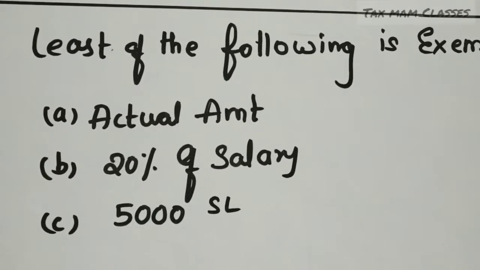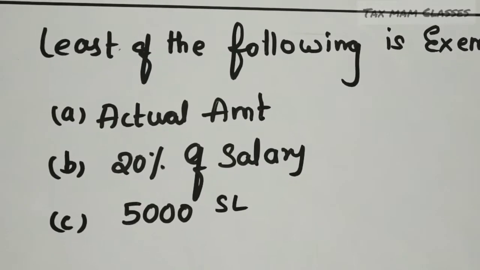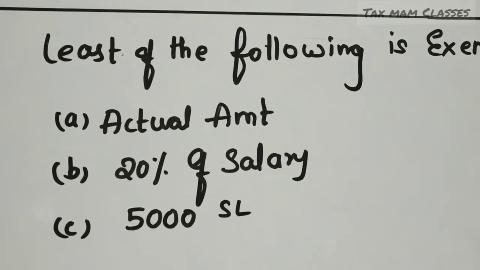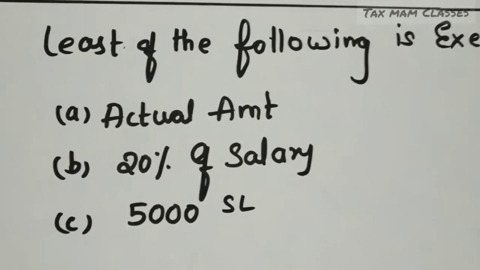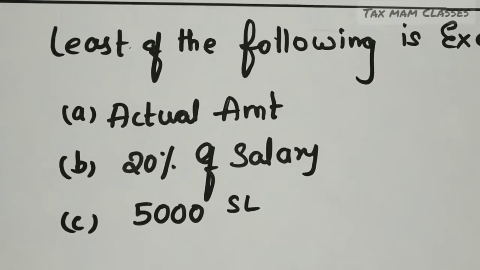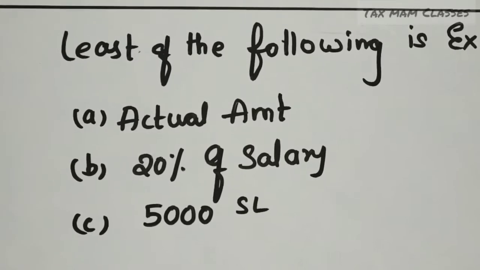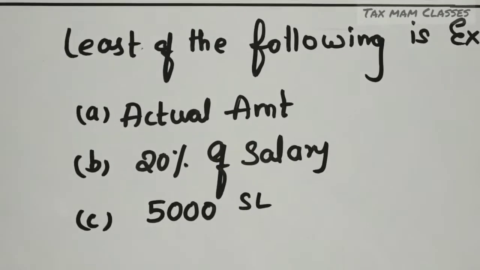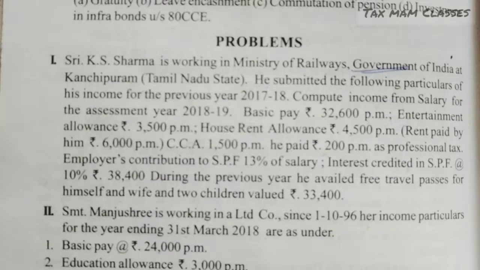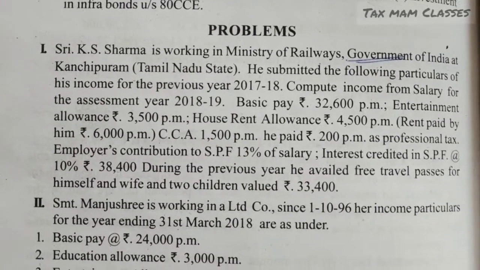To compute, first of all we have to take the total amount received as entertainment allowance in the proforma, and only in deductions do we get this deduction. So we have to follow these procedures. We are going to learn this now with the help of an example. So today let's do this question as an example.